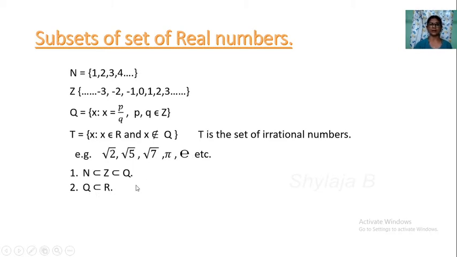The set which has fewer elements, or is equal, is a subset. So Q is a subset of R. T is also a subset of R. What is Q? Q is the rational number set. What is T? T is the irrational number set. The combination of these two sets, if you add their elements, is the real number set. N is not a subset of T, because N is the natural numbers, not irrational numbers.